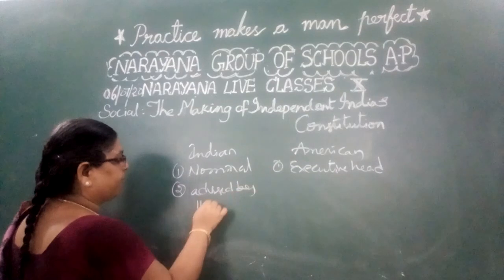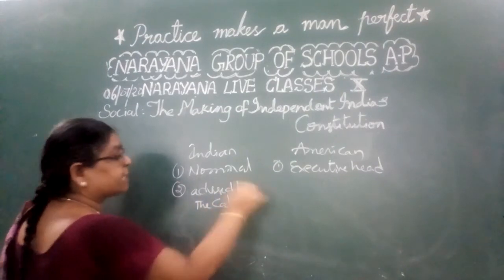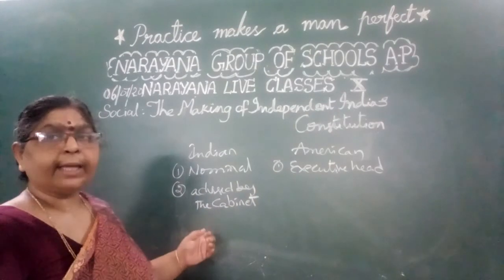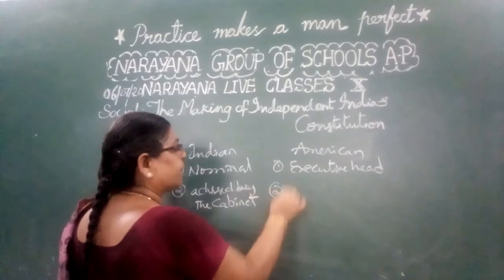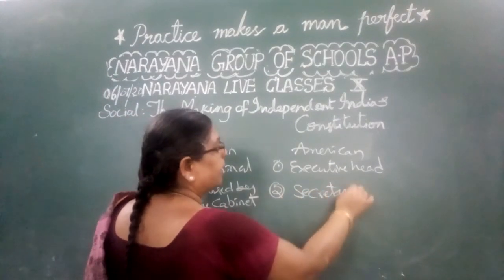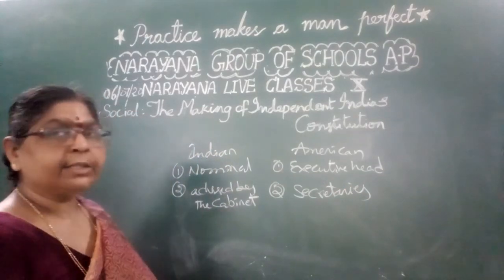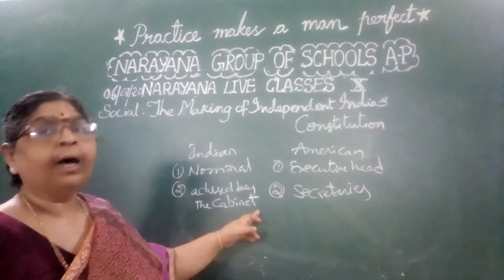The Indian president is advised by a cabinet elected by the people, whereas the American president is advised by the secretaries in charge of different departments. These people are appointed by the president only.